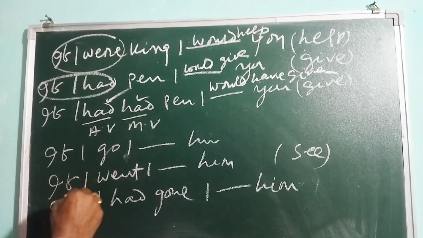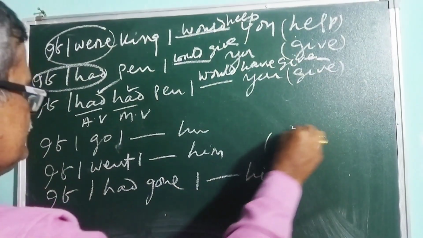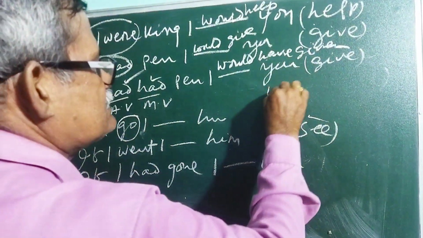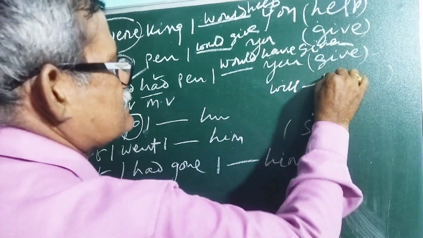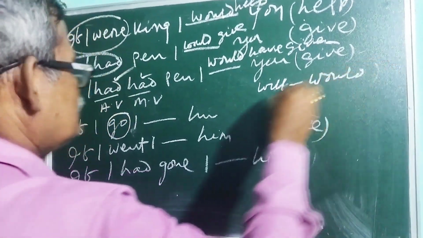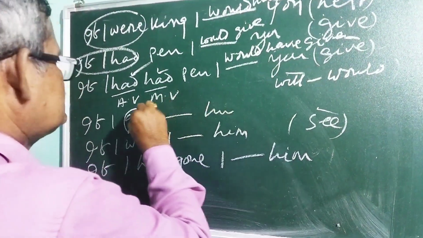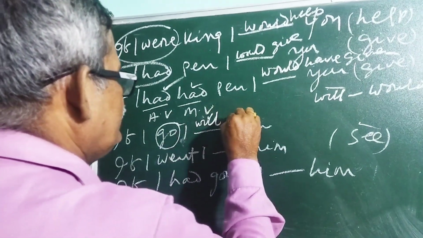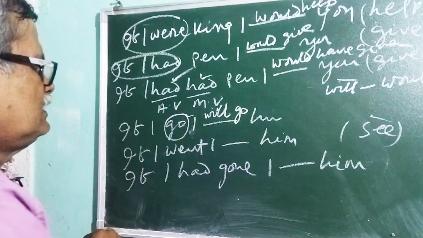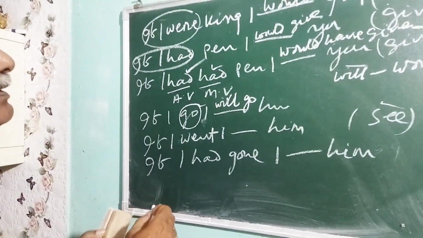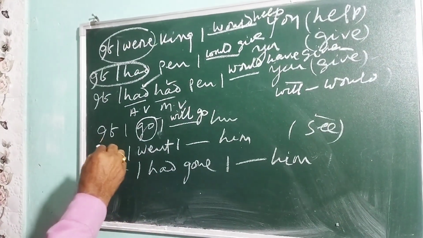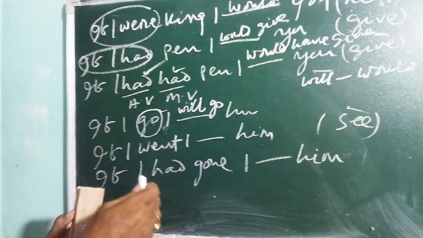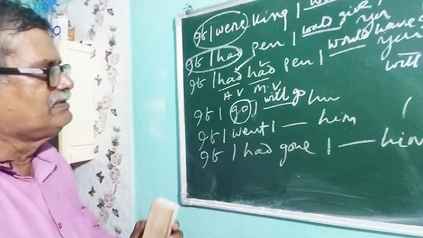If I go, I dash him, within bracket, see. So, "go" is present tense. "Will" is present tense and "would" is past tense. So "go" is equal to "will," because this is present tense, this is present tense. "Will go": after a modal, the base form. So remember that present tense is equal to present tense. So in normal context, I will go, I will play.